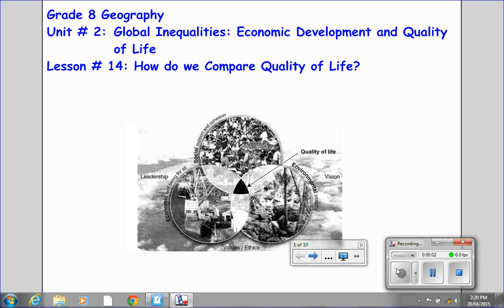Welcome back to Grade 8 Geography, Unit Number 2, Global Inequalities, Economic Development and Quality of Life. This is Lesson Number 14, How do we compare quality of life?